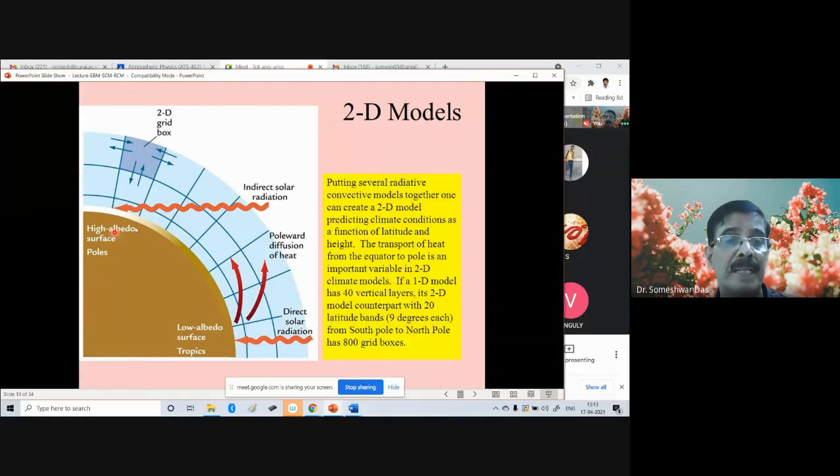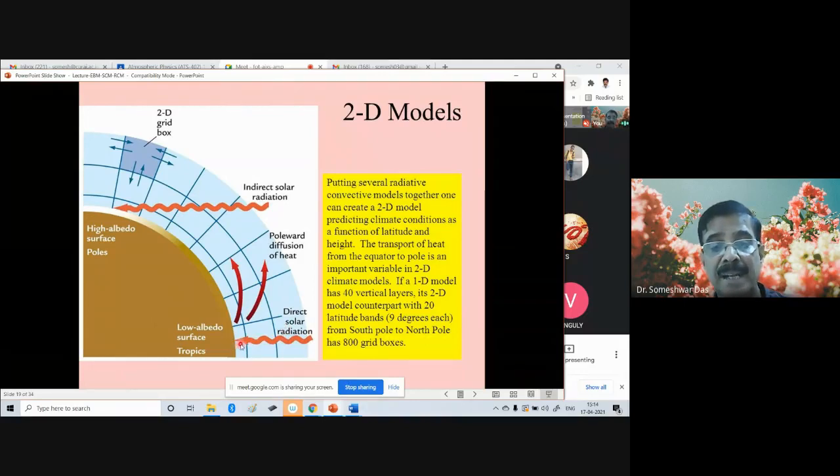This part of the atmosphere is cool, and this part of the atmosphere is hot. And therefore, the heat is transported from this part to that part, advected. Initially, what happens is that when the surface is heated, as you know, the air will rise vertically up and start diverging in both directions, towards north as well as towards south, which is not visible in this diagram.